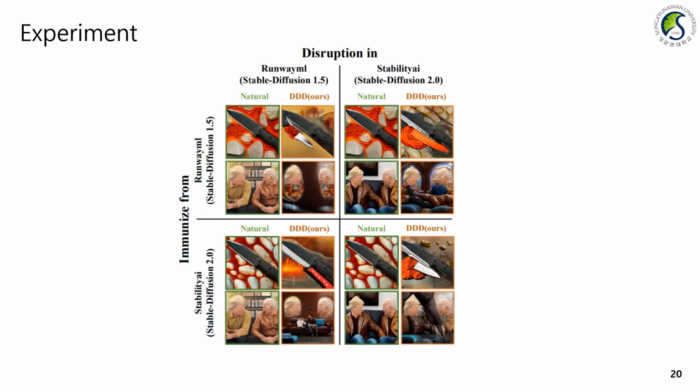We were also able to directly show transferability as follows. The images in the green boxes are inpainted from non-immunized images, while those in the orange boxes are inpainted from images immunized with DDD. As you can see, our method results in creating disrupted images contrary to natural inpainting.